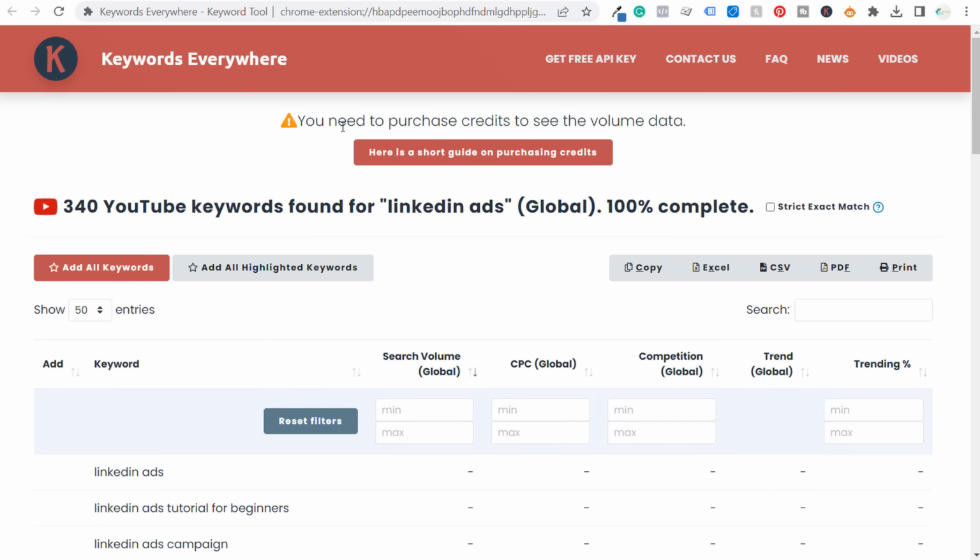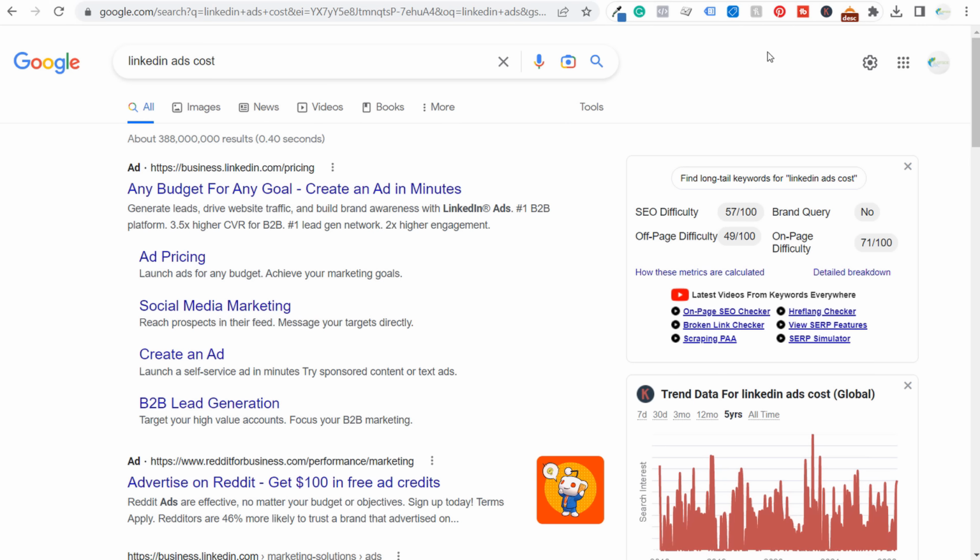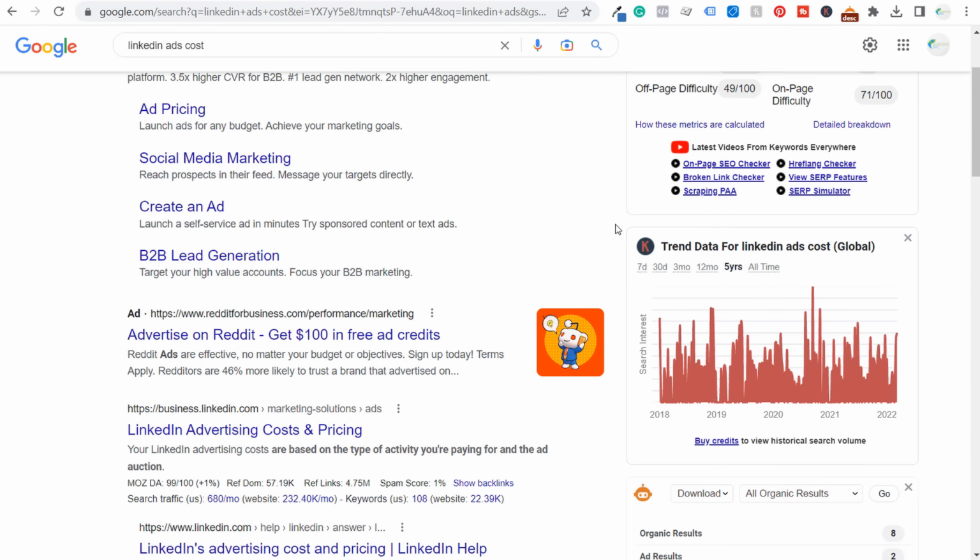The other thing that I like about Keywords Everywhere is if we just go directly to Google. Once you install Keywords Everywhere, it's going to show all of this information automatically in a bunch of different search engines, including Google and YouTube. So if I enter something like LinkedIn ads cost, I'm creating a video for how much LinkedIn ads cost. I want to go over every single thing people have questions about or any type of concern people have about LinkedIn ads cost. Same thing with Keywords Everywhere.